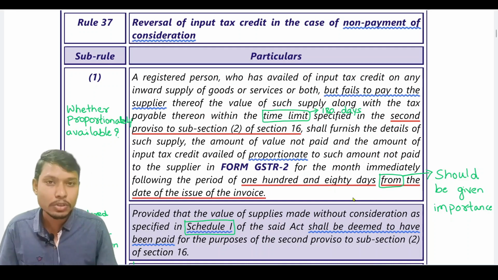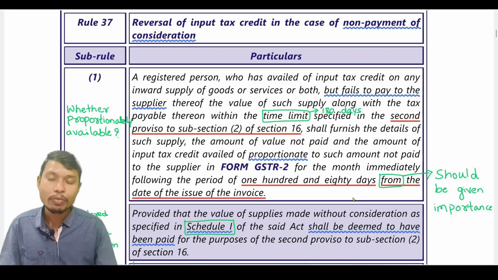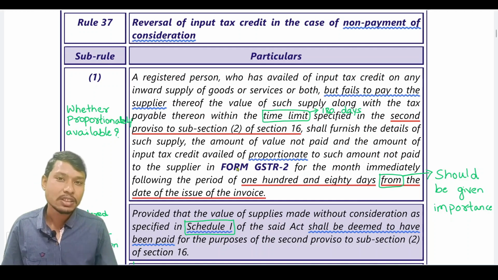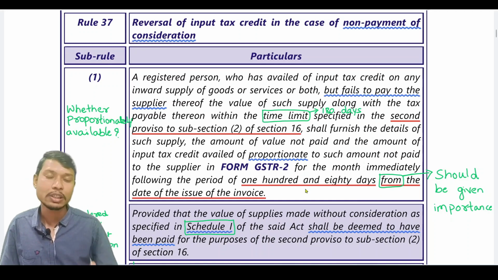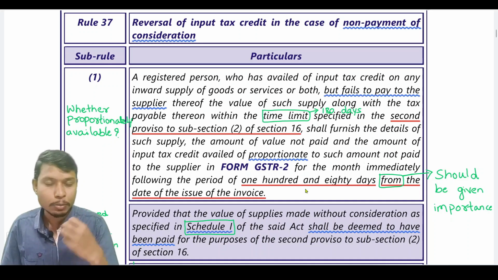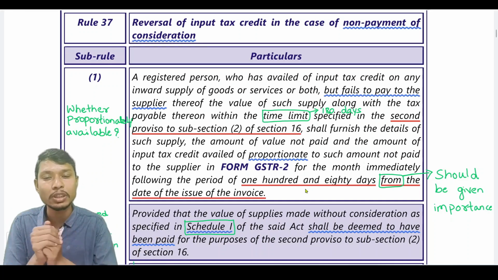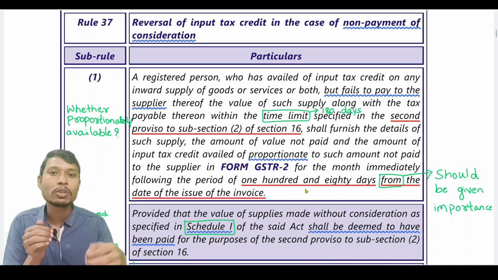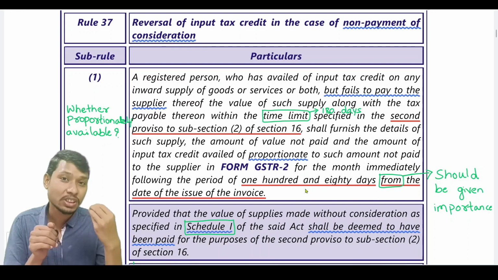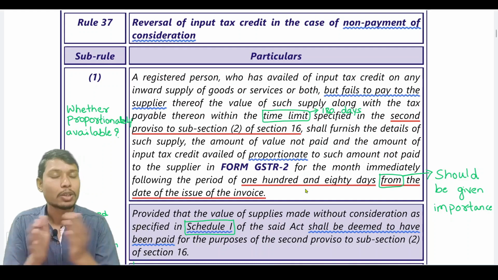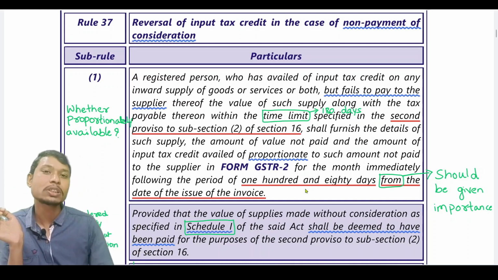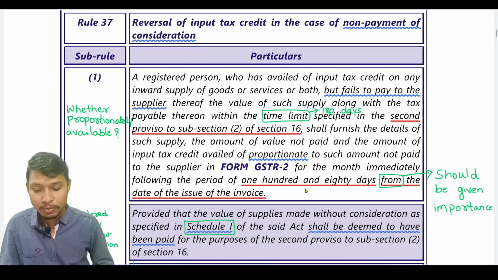So if you clearly observe this rule, there are a few things which do not exist in practical life, that is form GSTR2. Form GSTR2 does not exist at all in practical life. However, the rule says that if the recipient of supply has not paid the consideration within a period of 180 days from the date of issue of invoice, then he has to add that input tax credit to the output tax liability and disclose it in form GSTR2, which does not exist. So the first amendment is with respect to this form GSTR2. Okay, we'll discuss that amendment later.